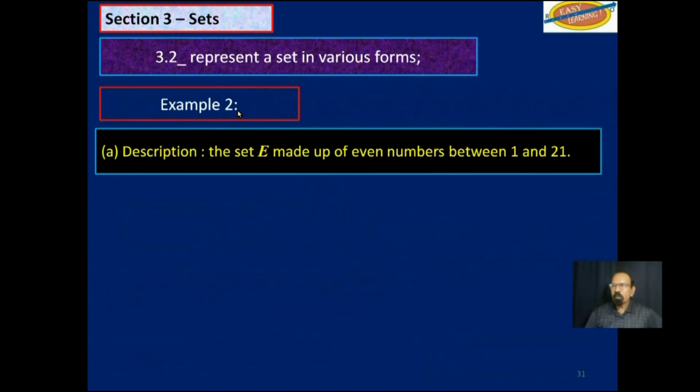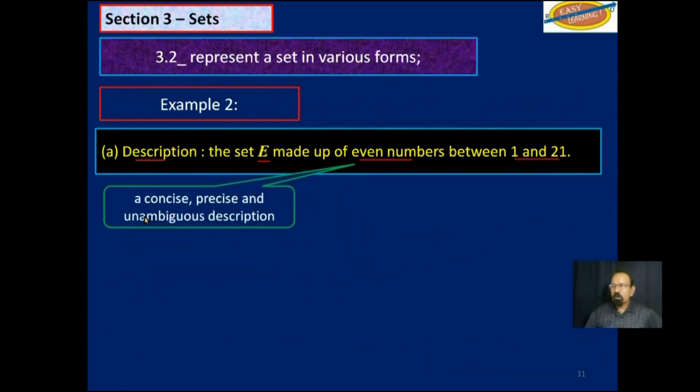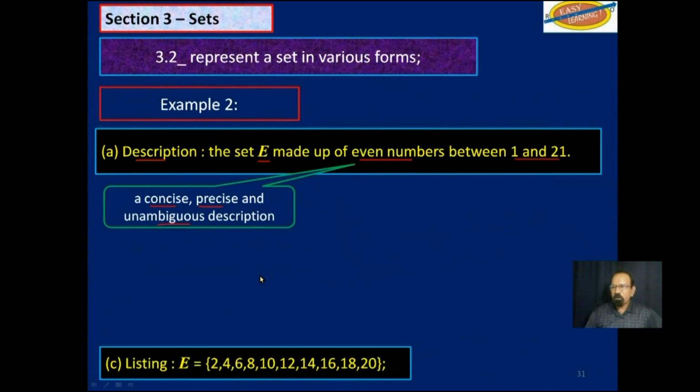Example 2, this is the description. The set E made up of even numbers between 1 and 21. Now, it doesn't include 1 and it doesn't include 21. So it's concise, it's precise, and it's unambiguous. And of course, E is a set made up of these elements, 2 to 20. They are even numbers between 1 and 21.